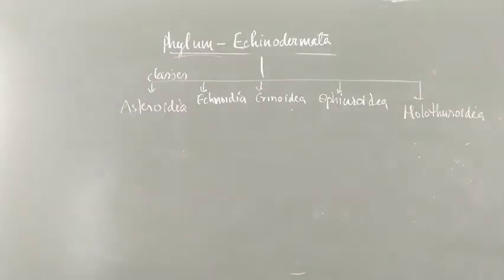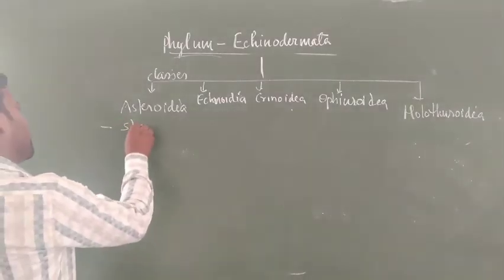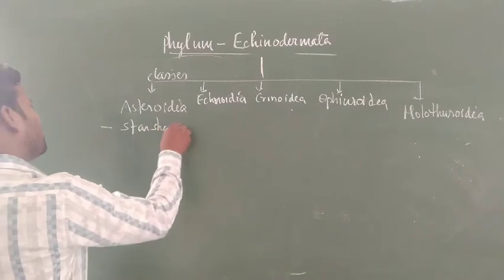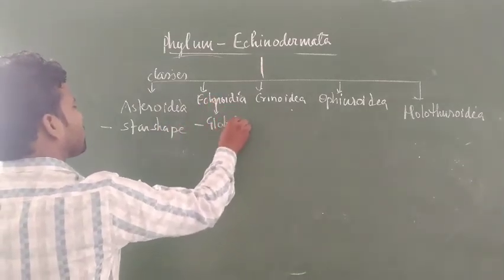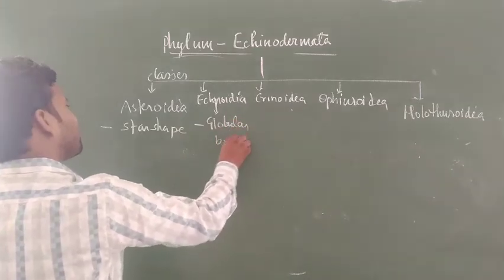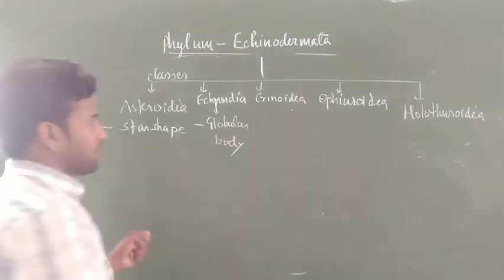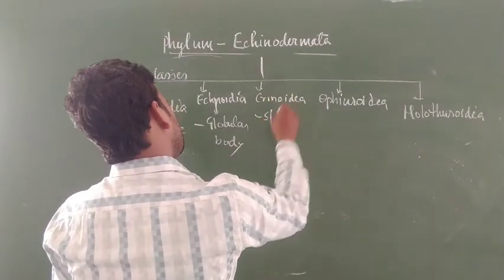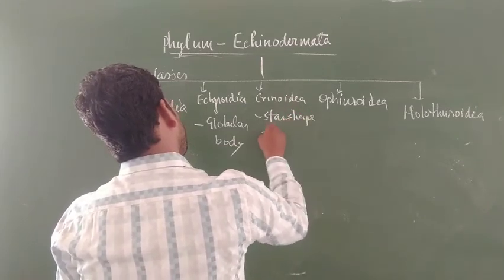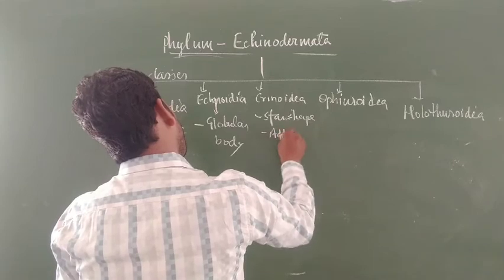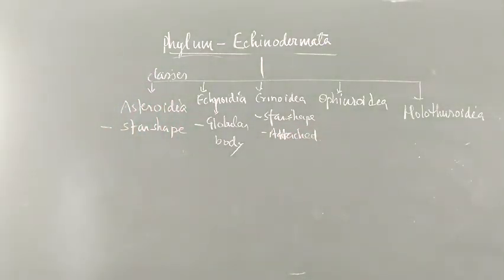And what is the basic difference between each class? I am not going to discuss it, but generally in shape, Asteroidea has a star-shaped body. Echinoidea especially has a globular body. And third, Crinoidea, is star-shaped as well, and the body is attached to a point, a sedentary fixed-type body.